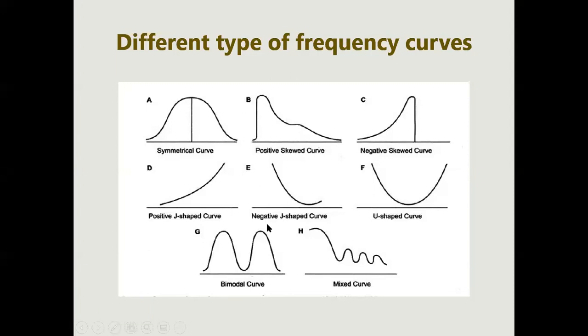So it can be two types of different marks, or it can be any two industries which are growing their manufacturing units or anything. So it is a bimodal curve, and this is a mixed curve. A mixed curve can also be multimodal, because it has many peaks. So mixed curve and multimodal are similar but not the same.